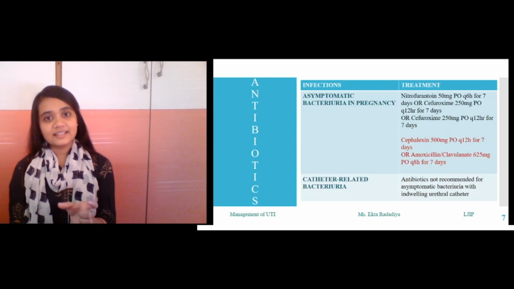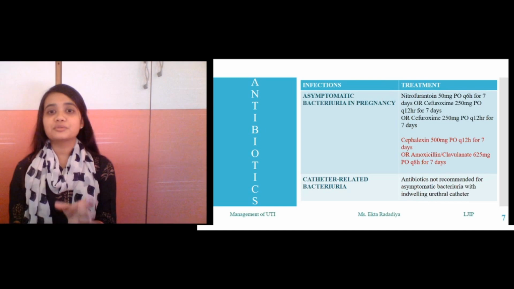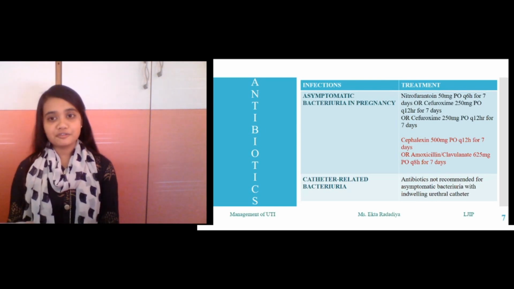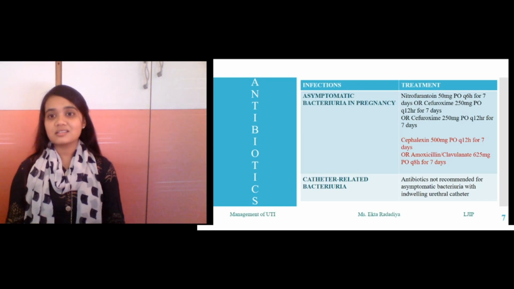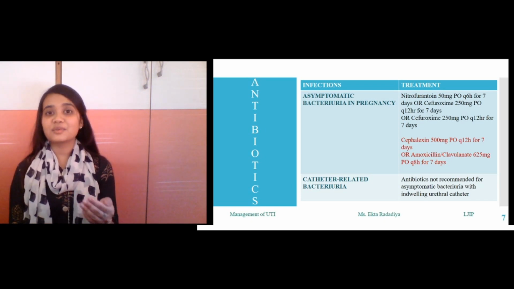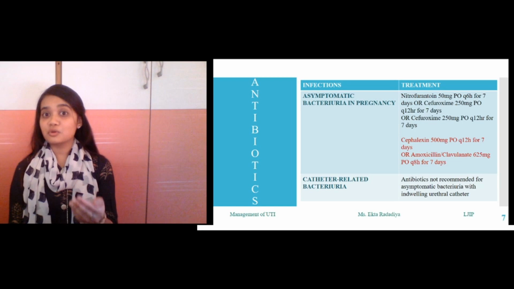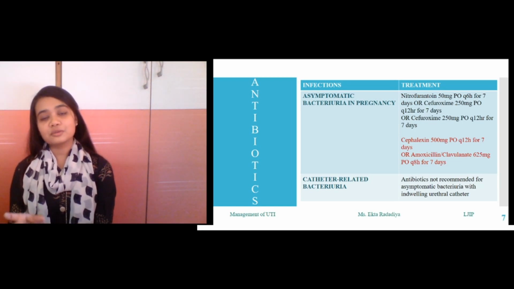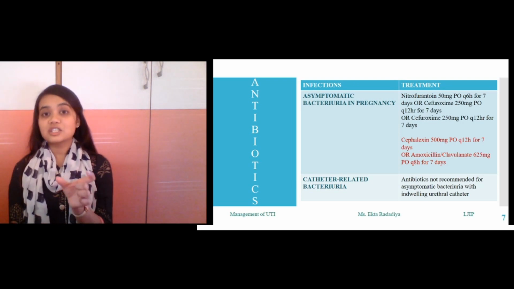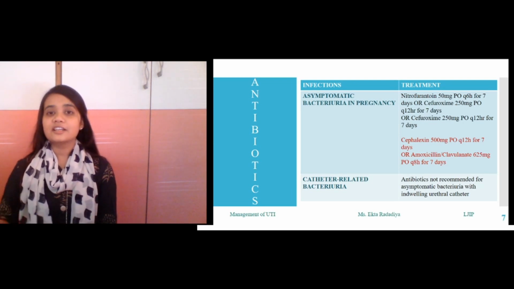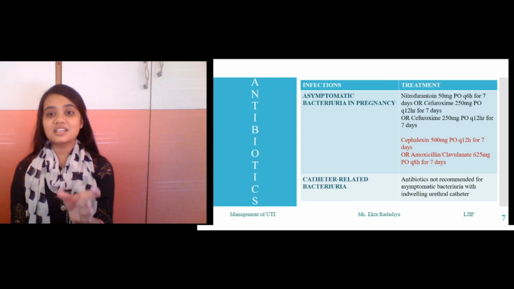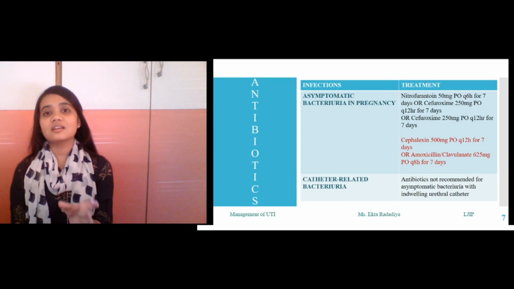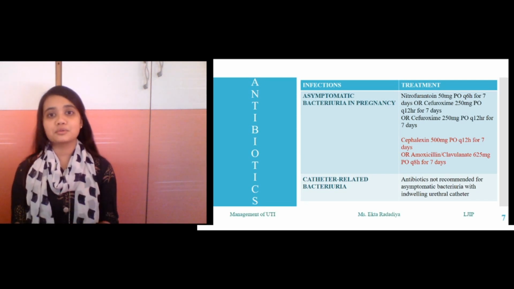Now the next category is asymptomatic bacteriuria in pregnancy. Nitrofurantoin and cefuroxime are prescribed in pregnancy at different available doses. For example, nitrofurantoin 50 mg orally every 6 hours for 7 days, and cefuroxime 250 mg every 12 hours for 7 days. Alternatives include cephalexin and amoxicillin or clavulanic acid at different doses.